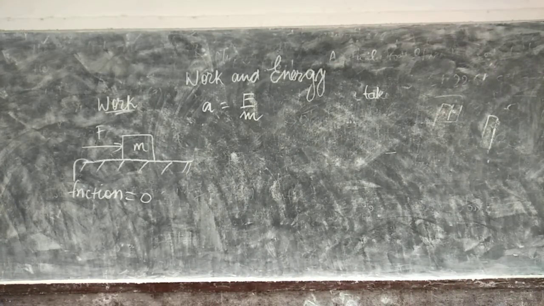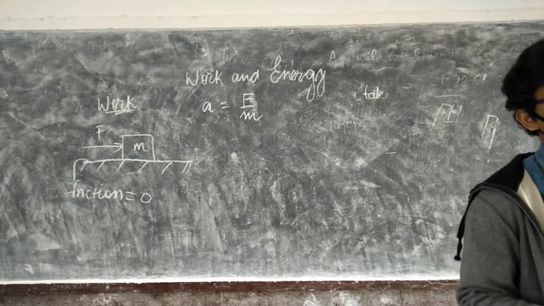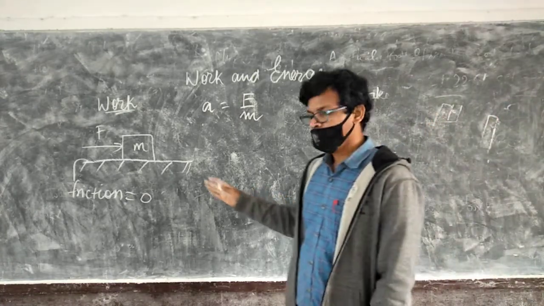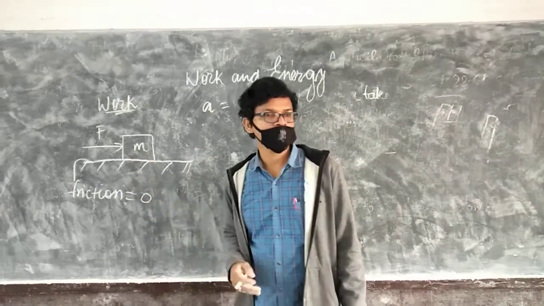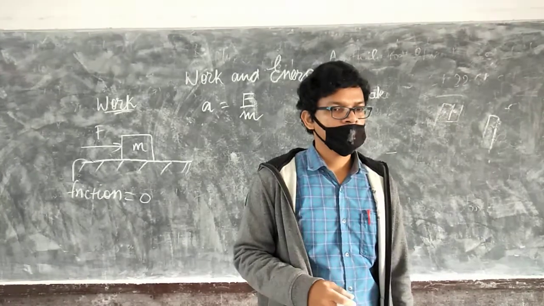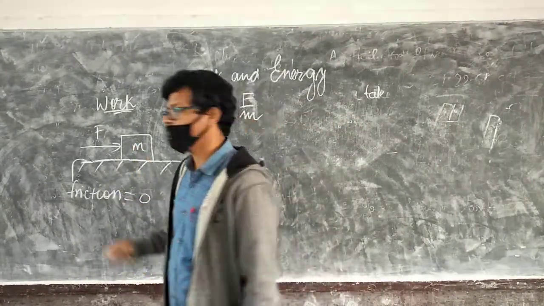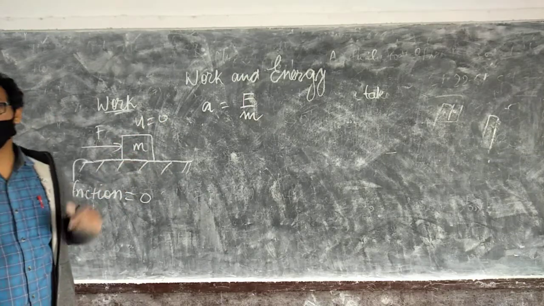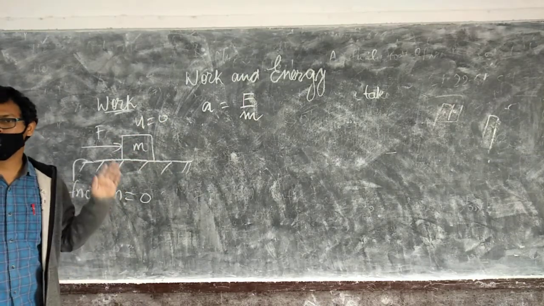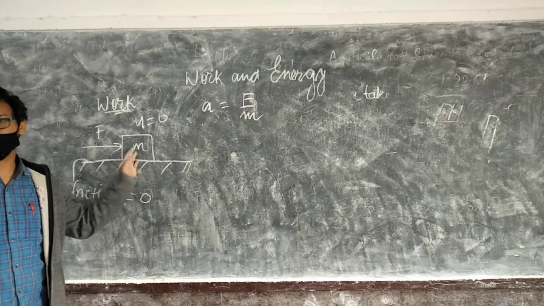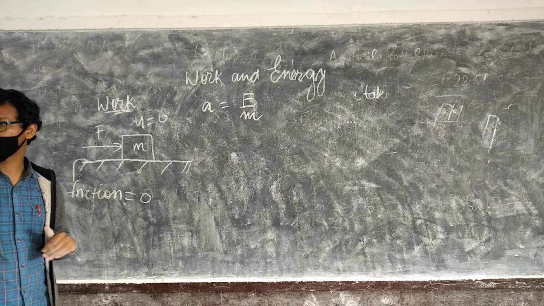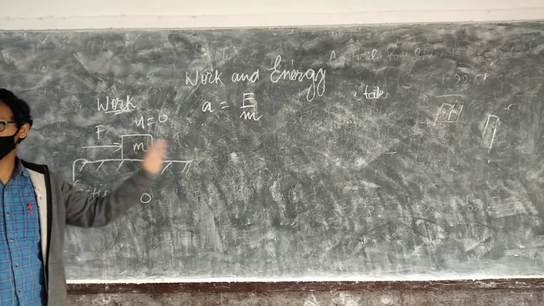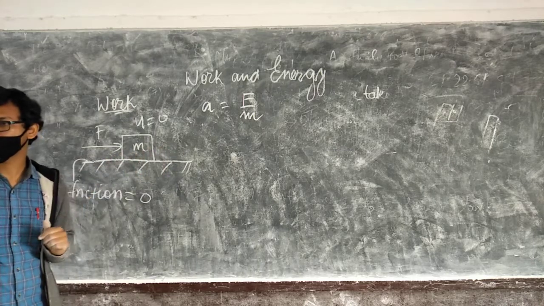If any object has acceleration which is non-zero, it will change its state of motion. Now suppose this is at rest. If you remember Newton's first law, here we are applying some force, so it will change its state of motion. If it is at rest, then it will be in motion.